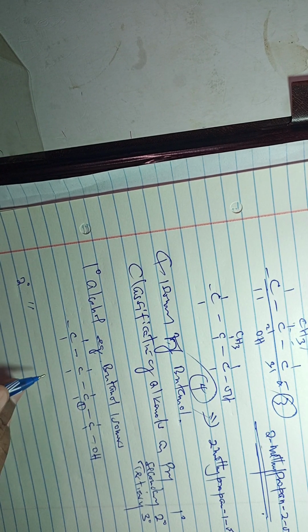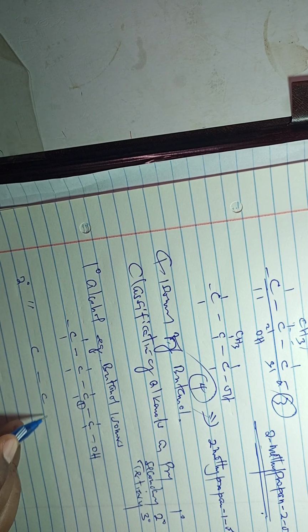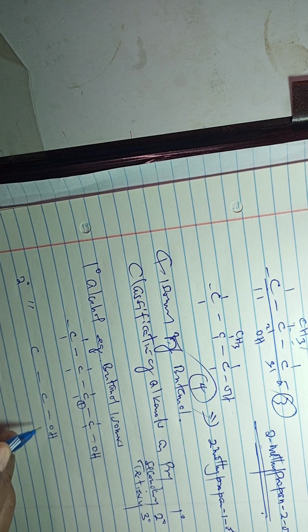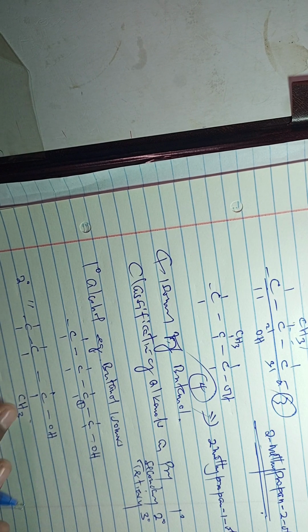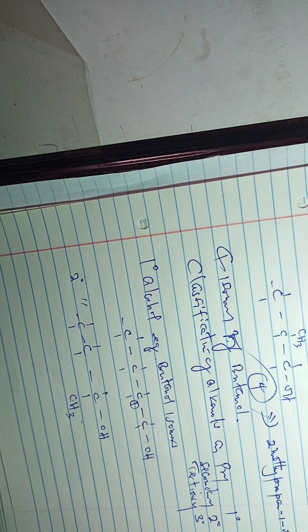Let's look at the secondary alcohol. Suppose the carbon atom, which consists of the OH, has got a branch. Then the rest here, of course, we have the chain. 1, 2, 3, 4. So we have 4 carbon atoms.